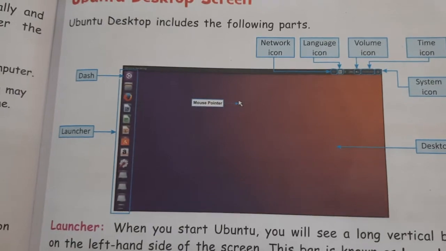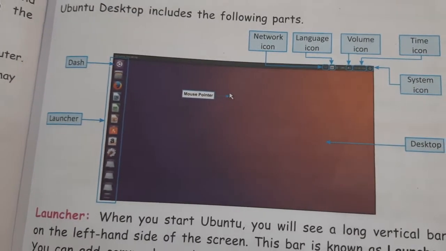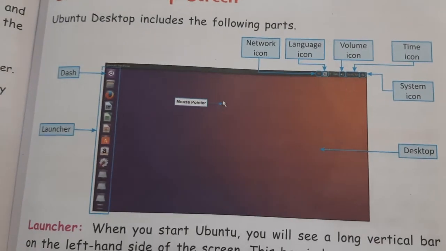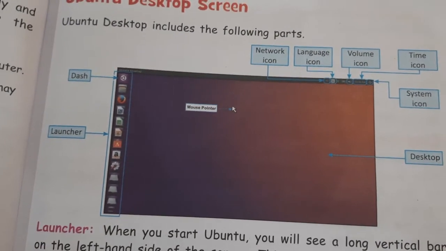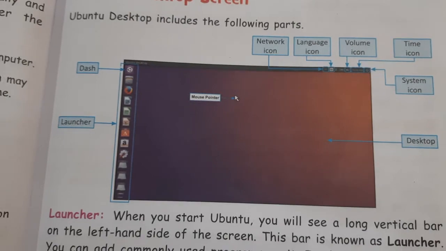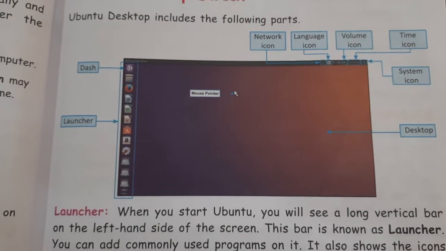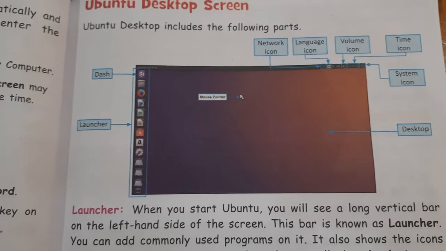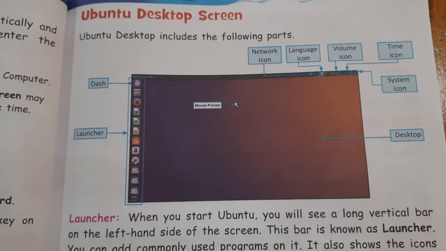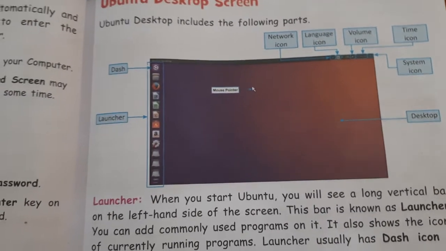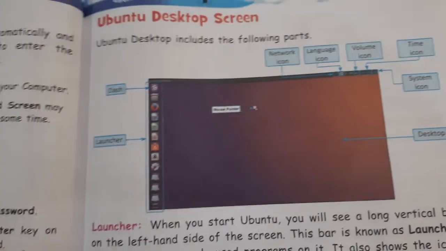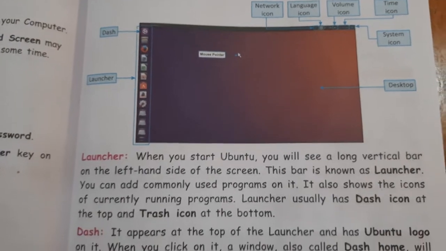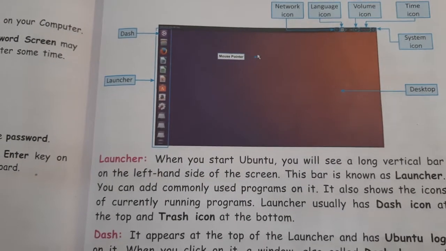Now next is language icon. Language icon shows you which language your computer is using. Now volume icon. Volume icon is to control the volume. If you want to raise or decrease the volume, this icon helps you to do. Okay, time icon, it shows you the time calendar on the computer. Then next is system icon, helps you to change the system settings of your computer.